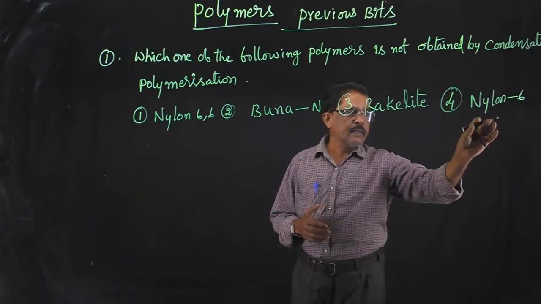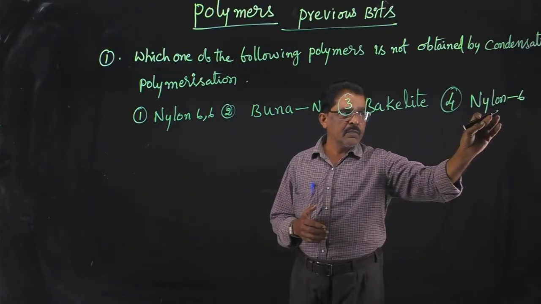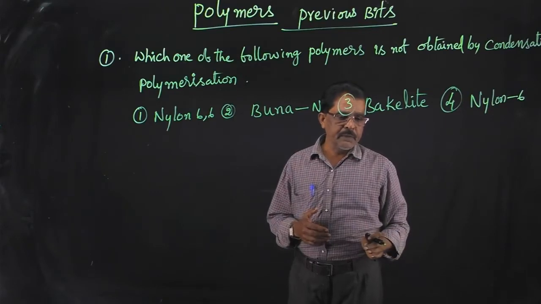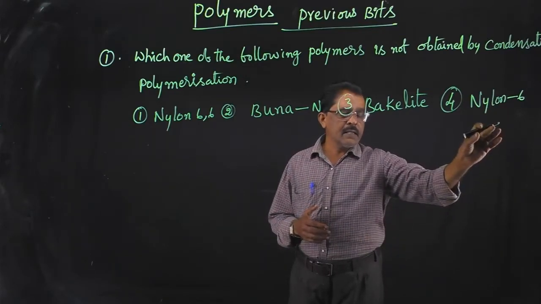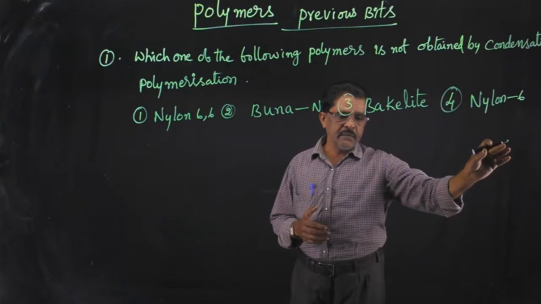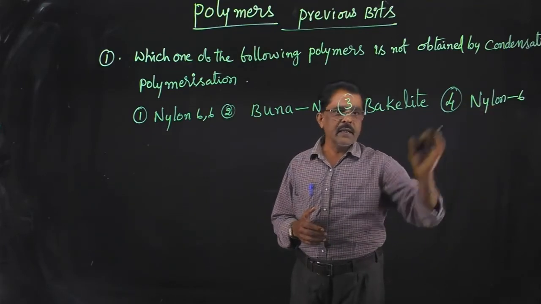Why? Because here the monomer is caprolactam. Caprolactam on hydrolysis gives amino caproic acid, which undergoes polymerization and gives nylon 6.